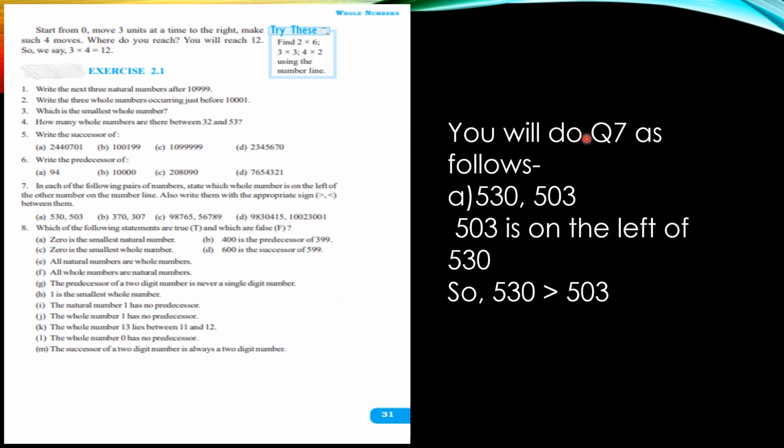You will do question number 7 as follows. Like the very first one, they are saying 530 and 503. They have given me two numbers, and I know that 503 is the smaller one. So 503 is on the left of 530. You will write it like this, and then put the sign to show that 530 is bigger than 503. Then question number 8 is all about true or false. It covers the entire things which we have learned till this point. So you will go through each point and write down true or false.